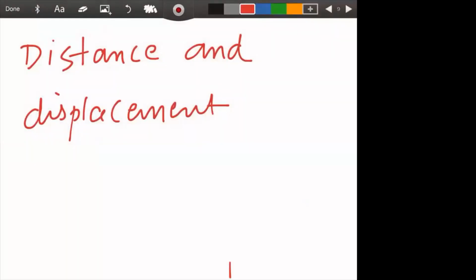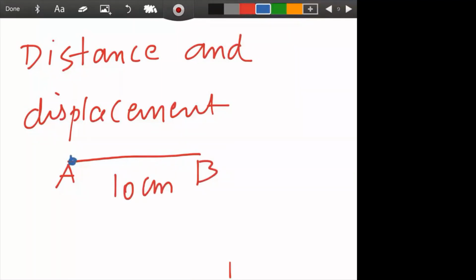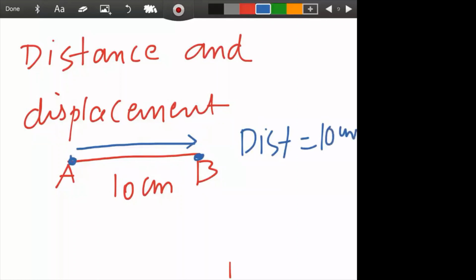Consider an object is at A and it is moving to B. And I mark the distance here as 10 centimeter. Between A to B, the distance is 10 centimeter. In this scenario, the object is traveling from A to B and covering a distance of 10 centimeters. So distance in this case is 10 centimeter. And here the displacement is also 10 centimeter.